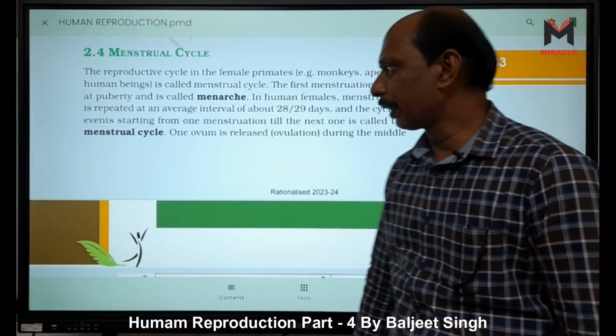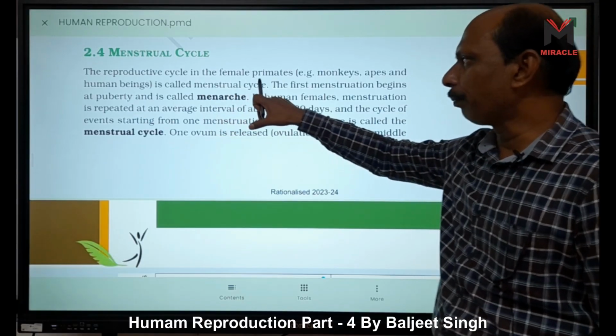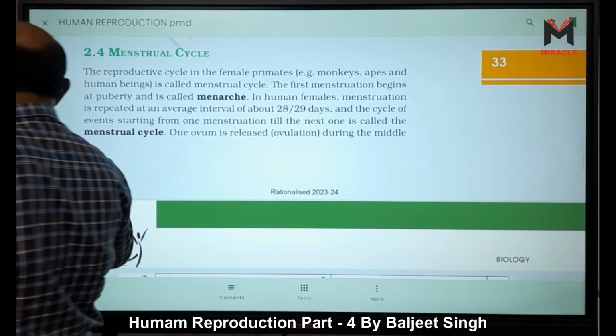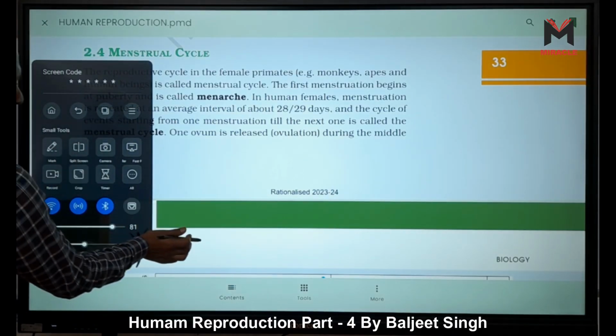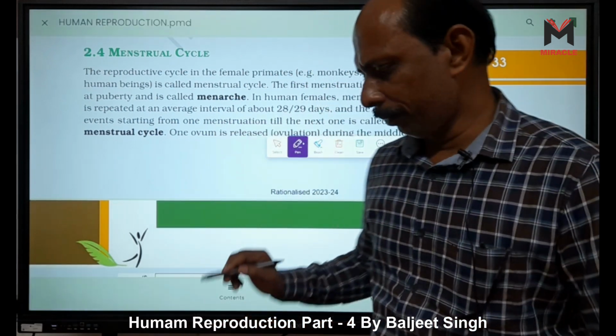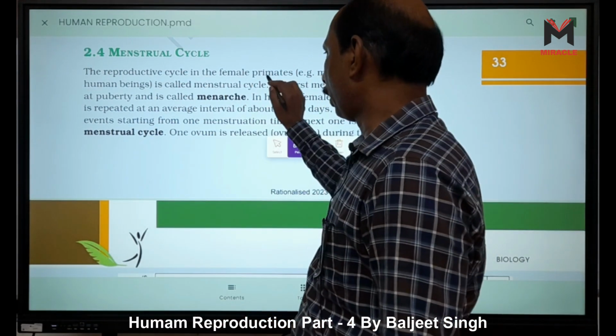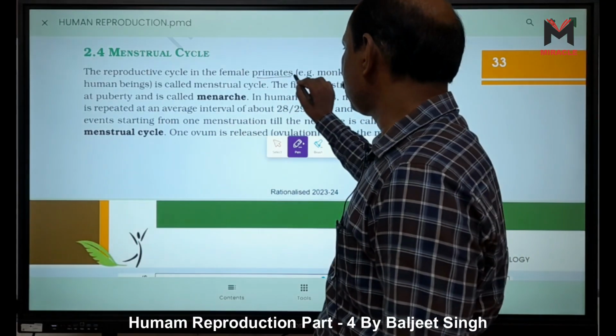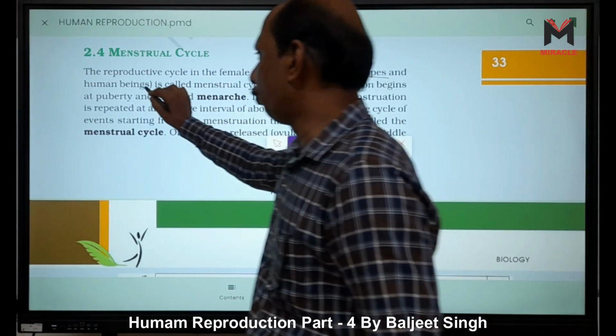Okay, now we start here. The reproductive cycle in female primates. Primates are the most evolved group, order Primata. It contains monkey, ape, and human beings.